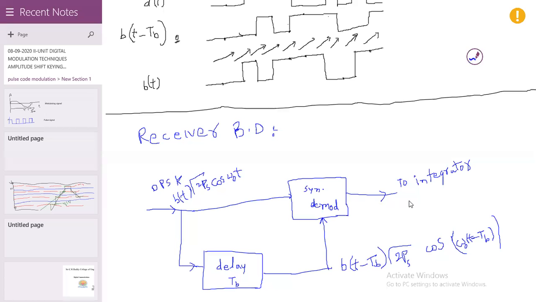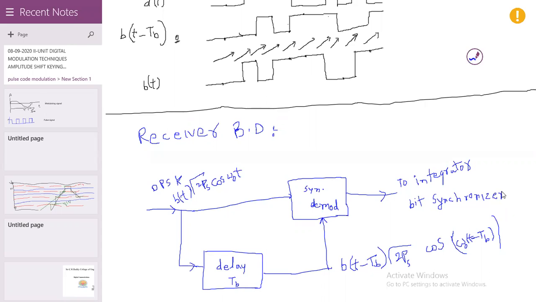Always use a bit synchronizer for digital data demodulation. What is the importance of the bit synchronizer?